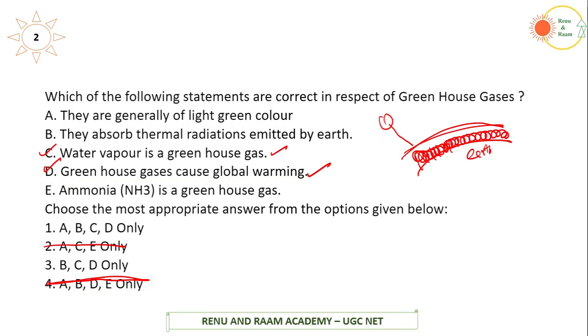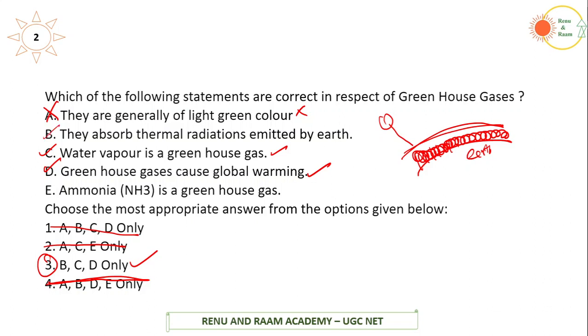It is related to the mechanism which works like a greenhouse. Okay, greenhouse like the plant nursery greenhouses. So it is not related to color. So the first statement is incorrect. When the first statement is incorrect, you will automatically get the answer, which is option B, C and D. And the second statement is correct here.